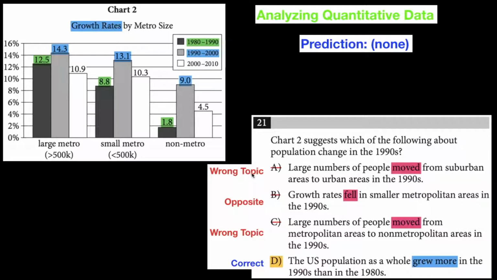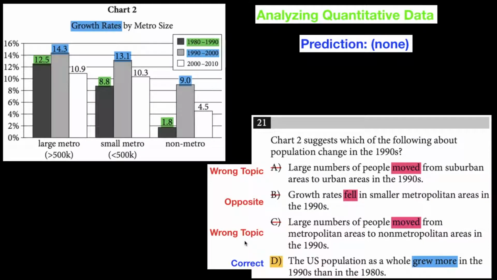Large numbers of people moved. No, we're not talking about movement. We're talking about change in growth. Because really, we're not graphing the suburban areas. Maybe if we had a graph of all 4 different areas that are talked about in the report that Burgess had made, the 4 different zones, then we'd be able to see movement from one to another. But this is the wrong topic.